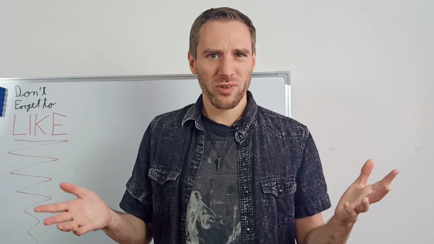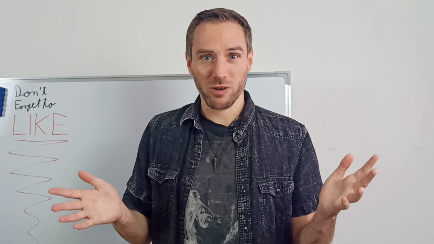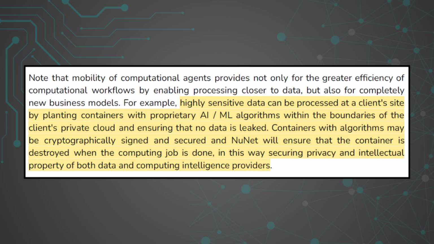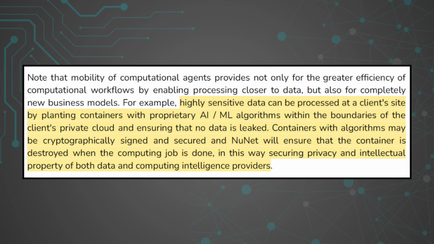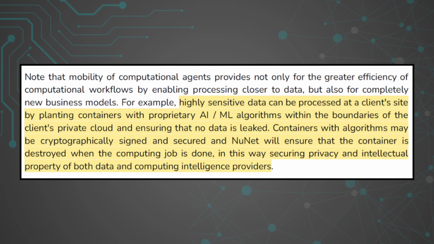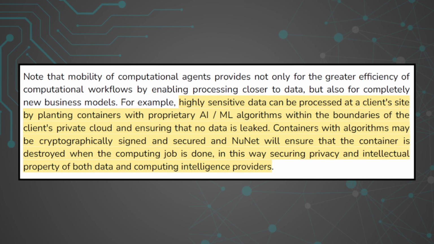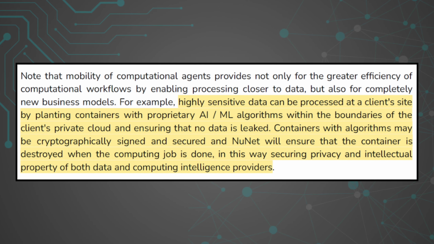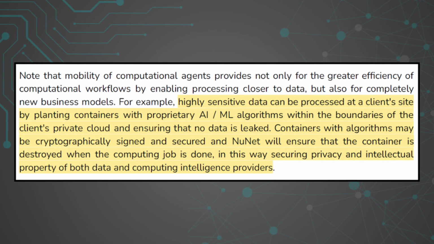Now, what about sensitive data and privacy on the NuNet network, you might ask? Well, the white paper states that highly sensitive data can be processed at a client side by planting containers with proprietary AI ML algorithms within the boundaries of the client's private cloud and ensuring that no data is leaked.